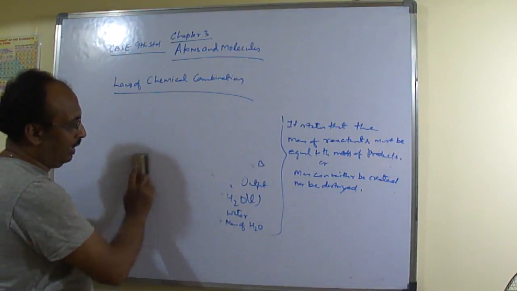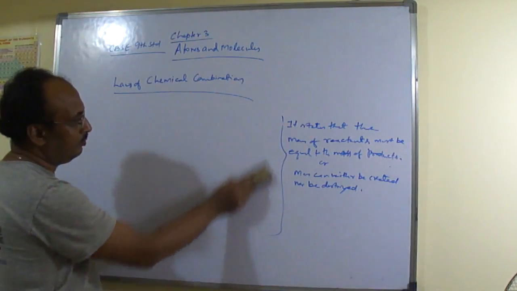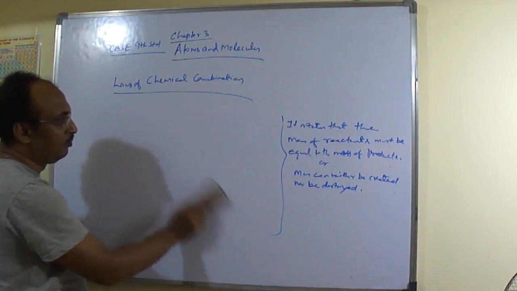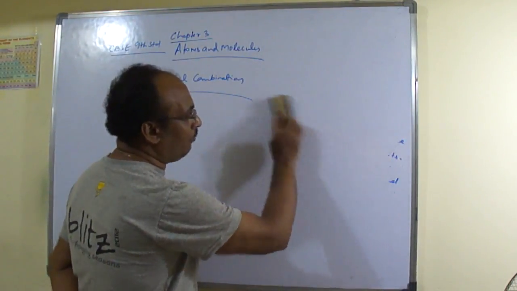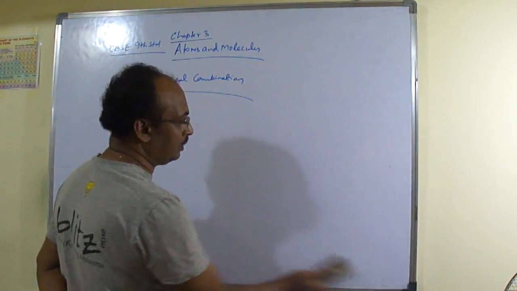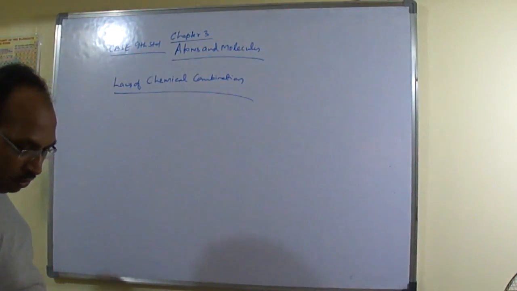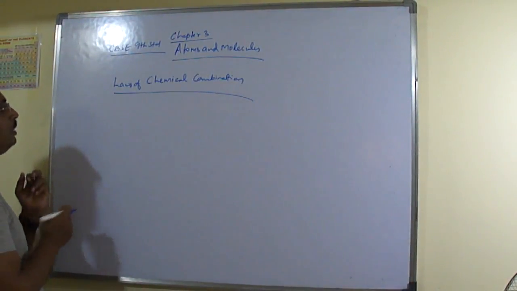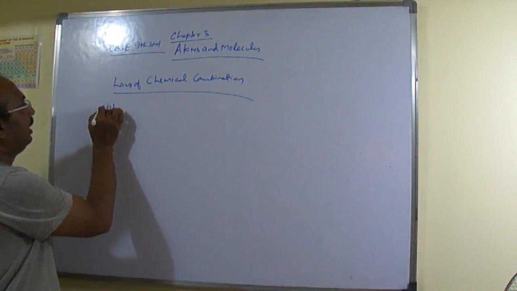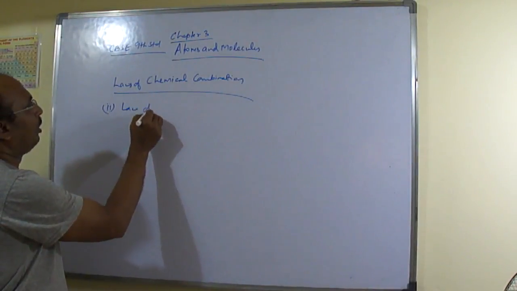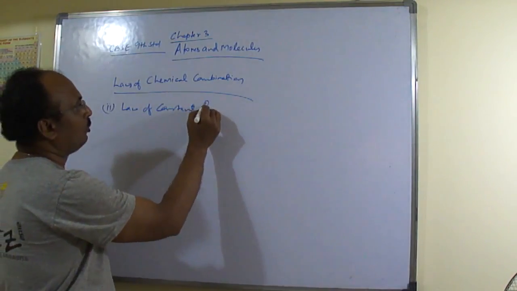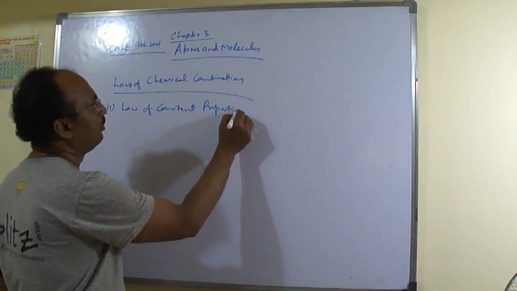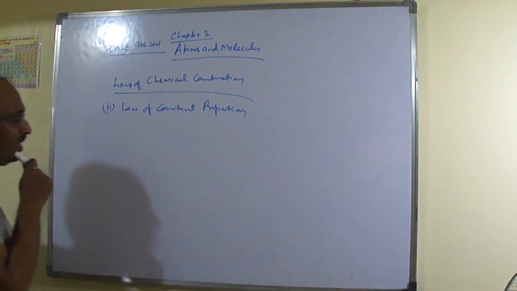And that another law is the law of constant proportion. So the second law is the law of constant proportion. Okay.